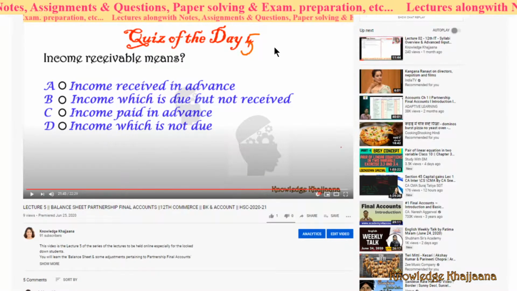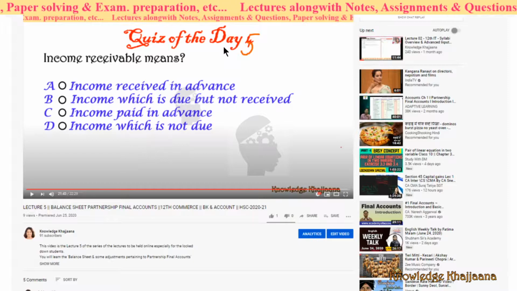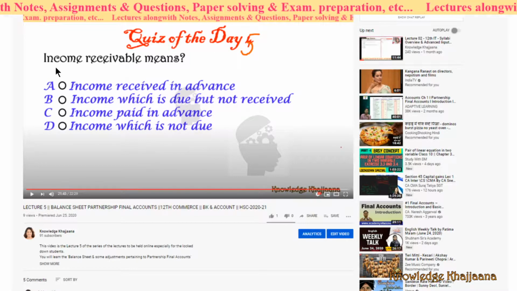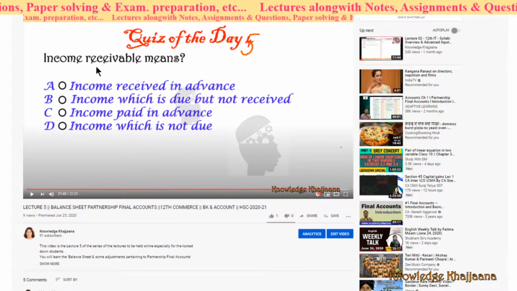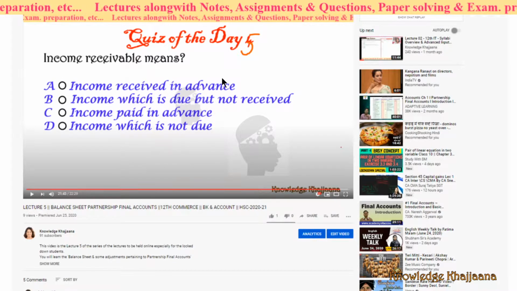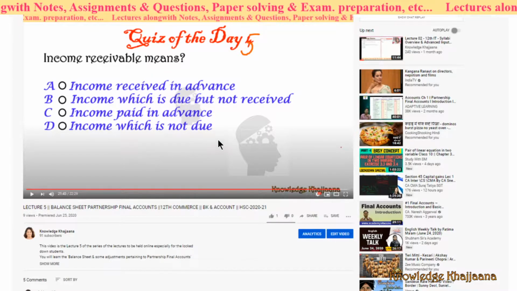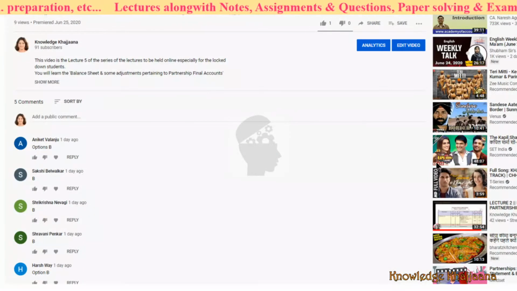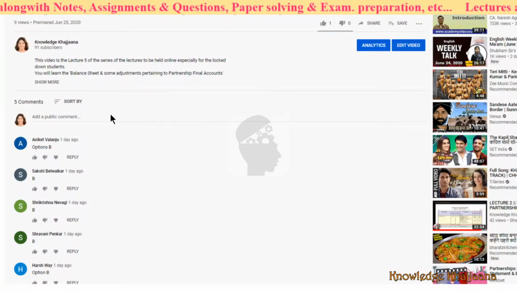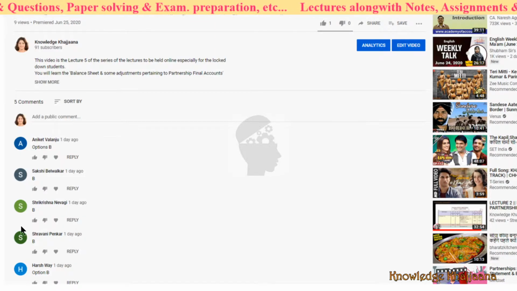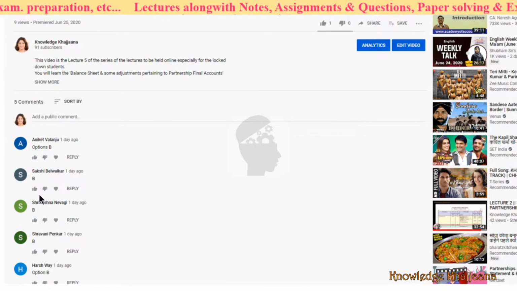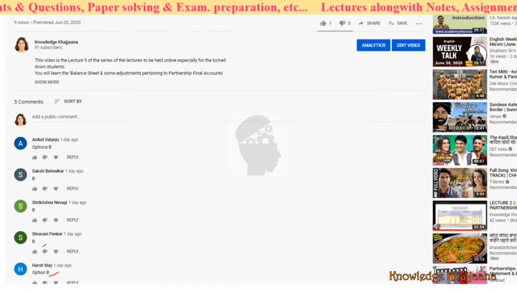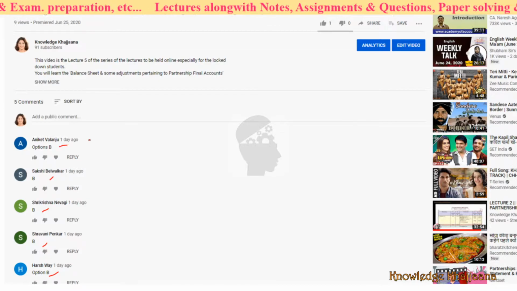In my last lecture, that is quiz of the day 5, I had given one quiz for you to solve. The question was: what is meant by income receivable? I had given you four options. Now let's see who has given the perfect answer. Five students have given the correct answer. Option B was the correct answer.